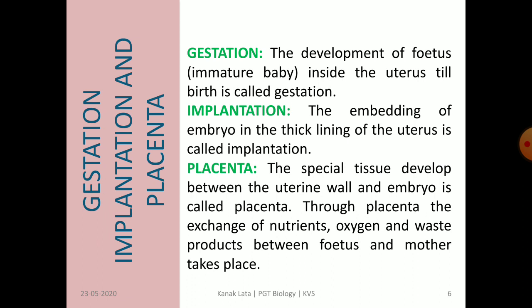Now the next topic is about gestation, implantation and placenta. Gestation is the period of development of fetus inside the uterus till birth. Implantation is the embedding of embryo in the thick lining of the uterus. And placenta is the special tissue that develops between uterine wall and embryo. Through placenta, the exchange of nutrients, oxygen and waste products between fetus and mother takes place.